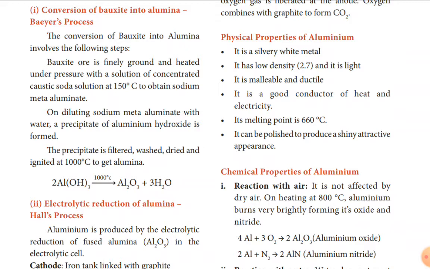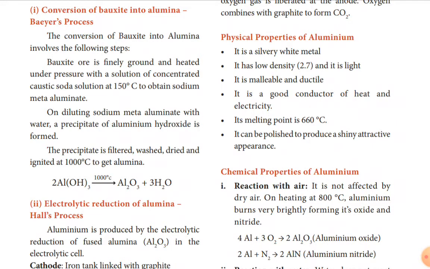The formula for sodium metaluminate is 2NaAlO2, that is 2 Na sodium, Al aluminium, O2, plus 3H2O, 3 moles of water. So this is the equation for the sodium metaluminate by the addition of caustic soda.